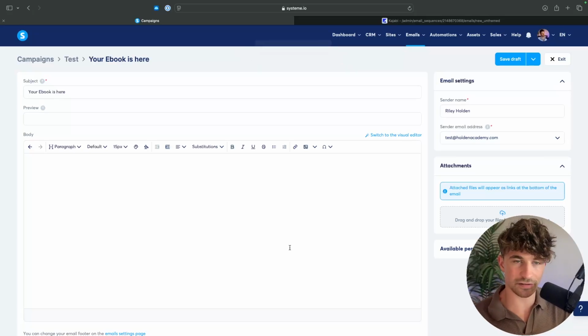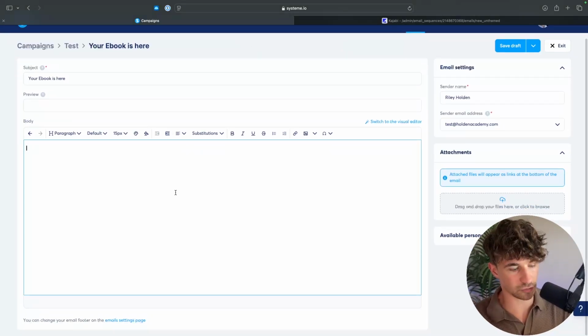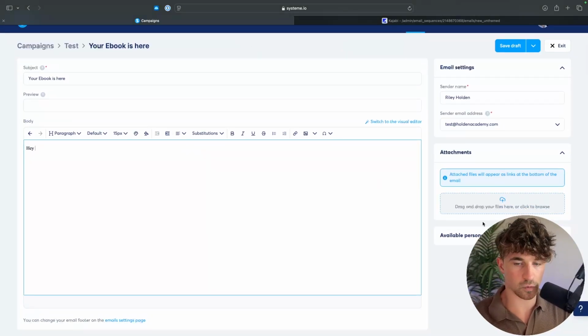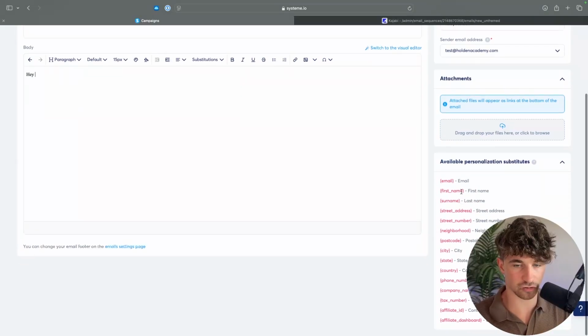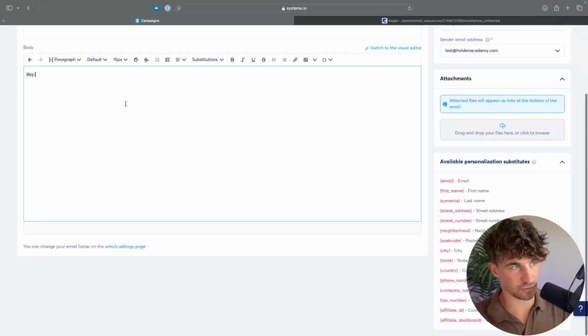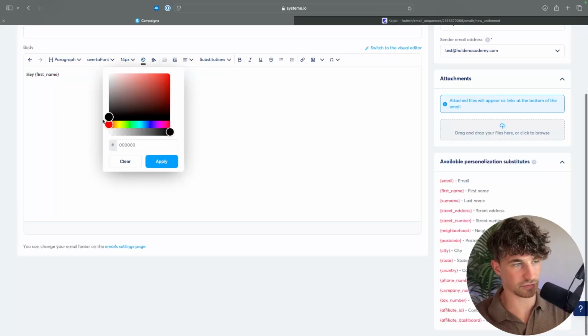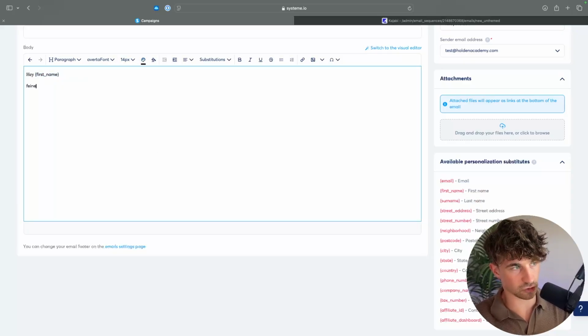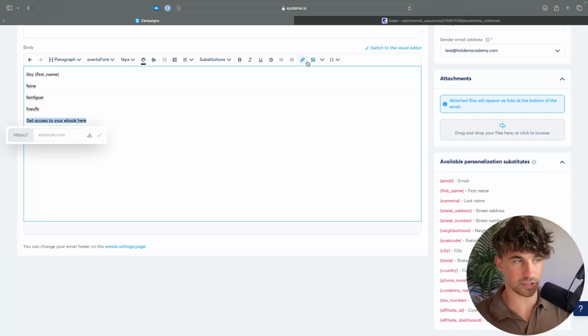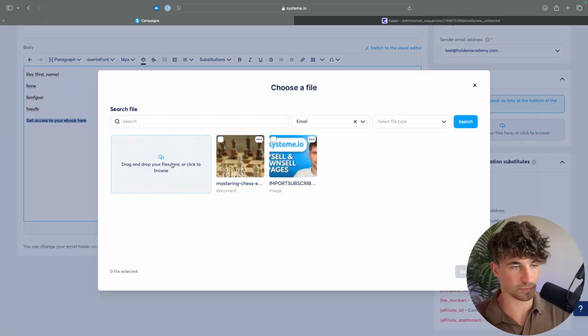And as you can see, these are very similar layouts. So we can go into the body. We can say, hey, once again, we have these personalization substitutes. So we can copy their first name right here. Just need to make sure that this is the same color as the rest of the text. And then once again, we can go down and start typing things out. We can say, get access to your ebook here. And once again, we can go ahead and link this, upload the file, and we can upload the ebook into here.